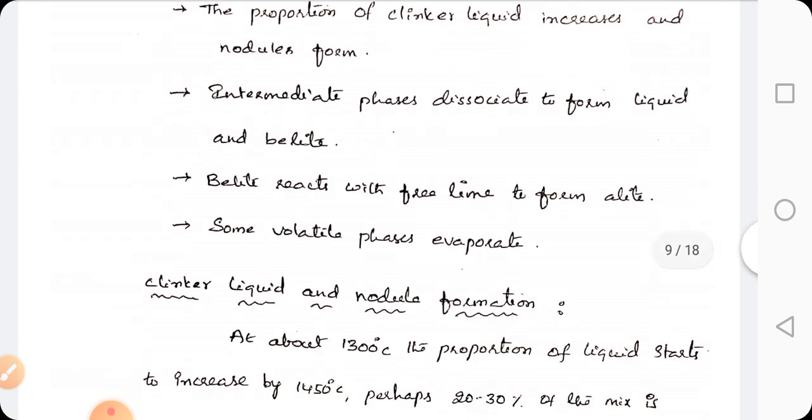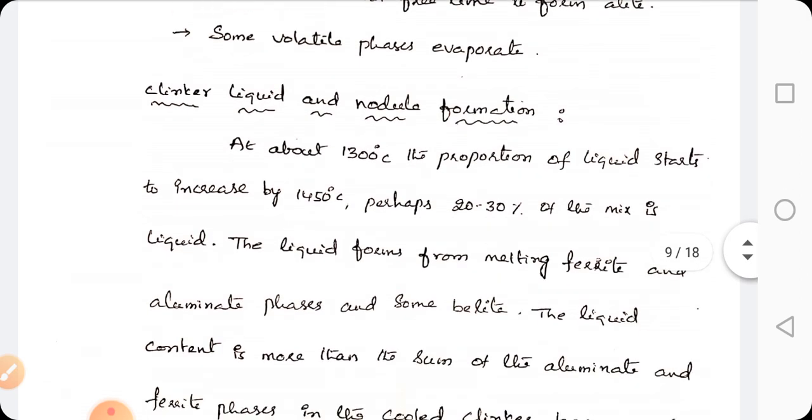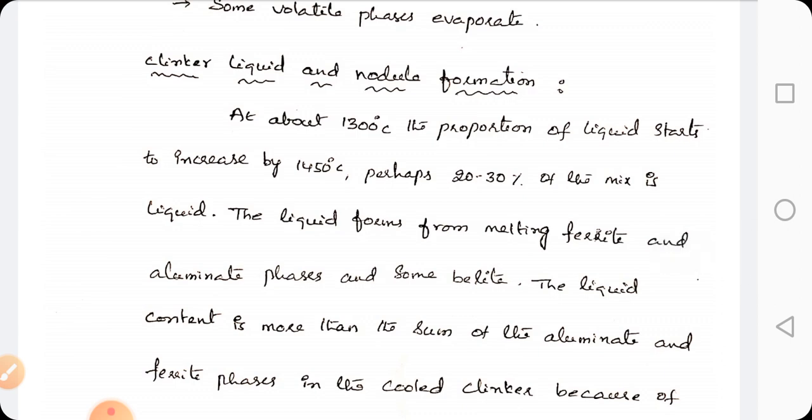Intermediate phases dissociate to form liquid and belite. So belite reacts with the free lime to form alite, and some volatile phases evaporate during these reactions of clinker phases.